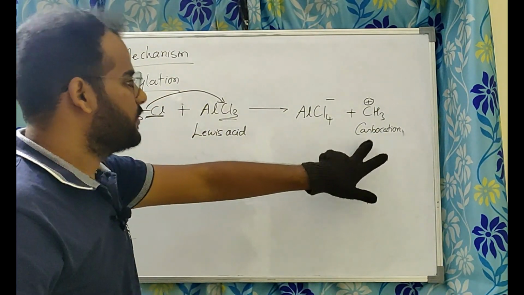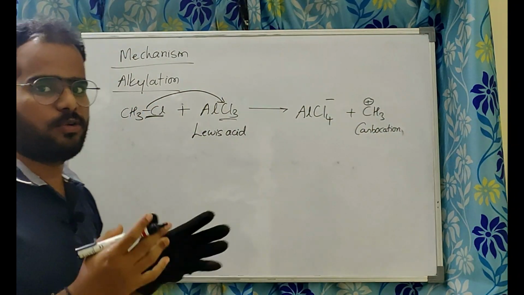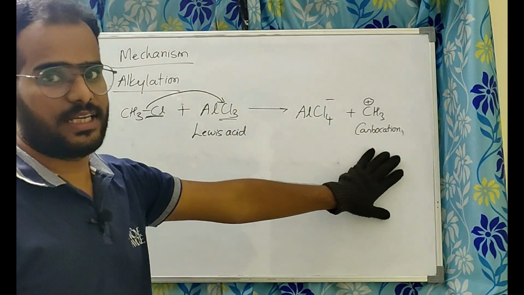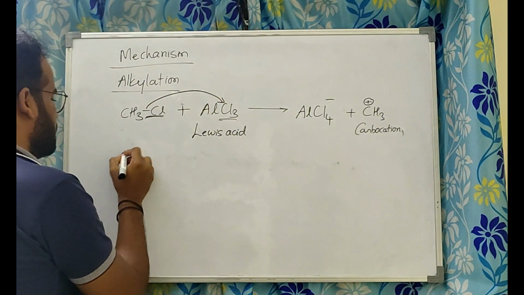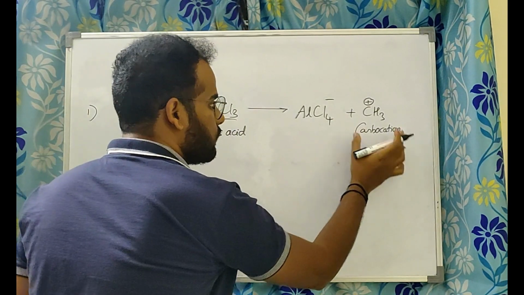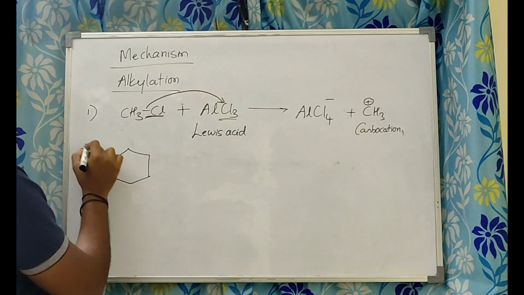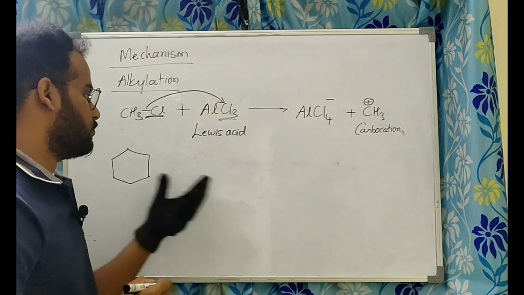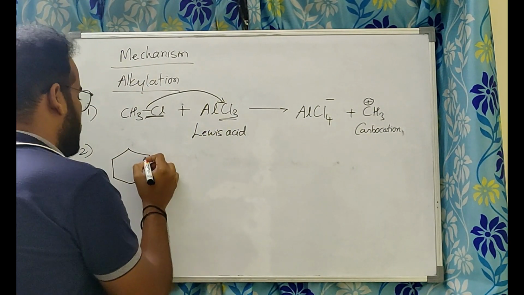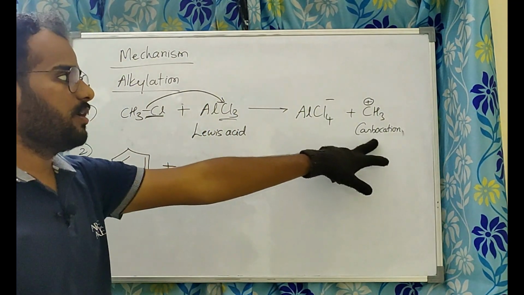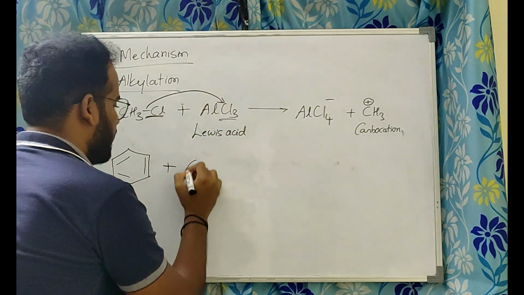Okay, so then it wants to get stable, right? Who will help our methyl carbocation? Benzene. So that will be your second step. First step, what you did, you generated the electrophile. You can write it as generation of electrophile. Second step, what can you write? Attack of electrophile on benzene ring. So take benzene. What is the electrophile here? Methyl carbocation. Write it.